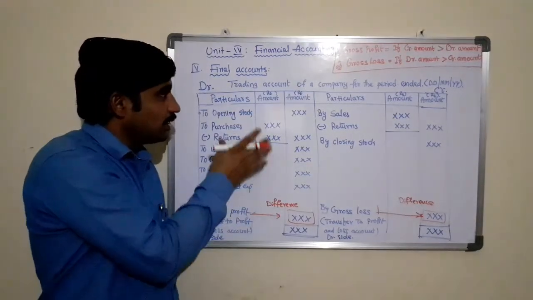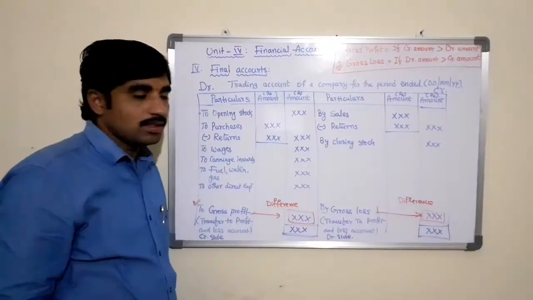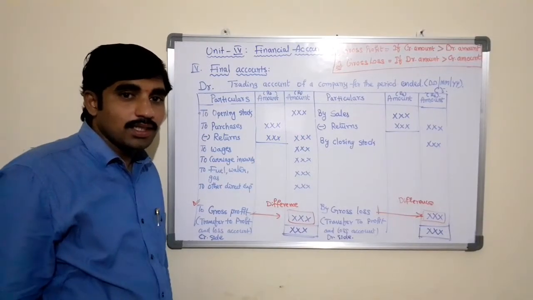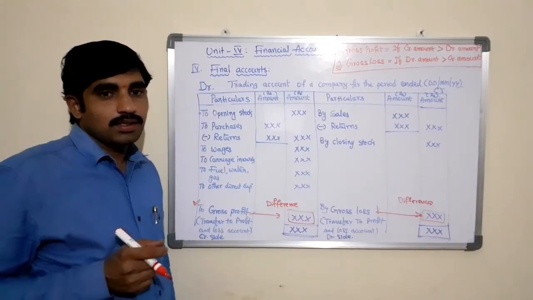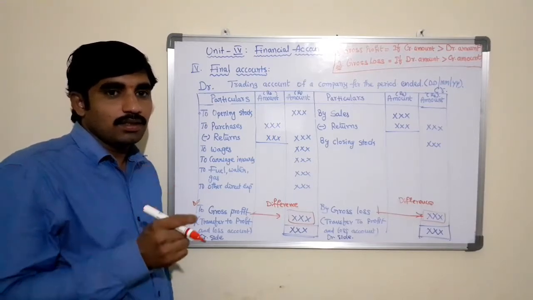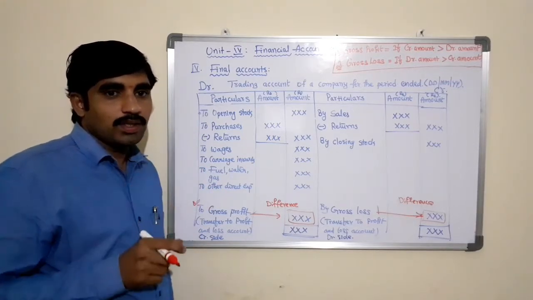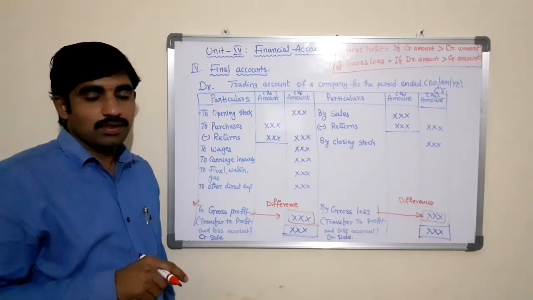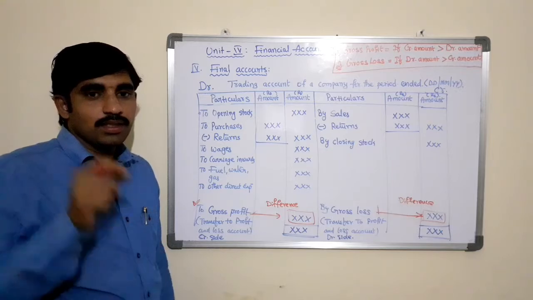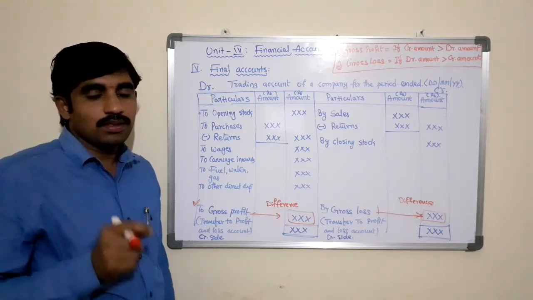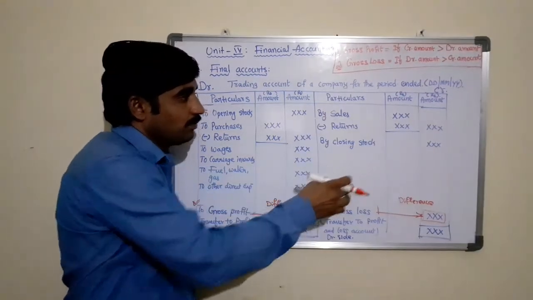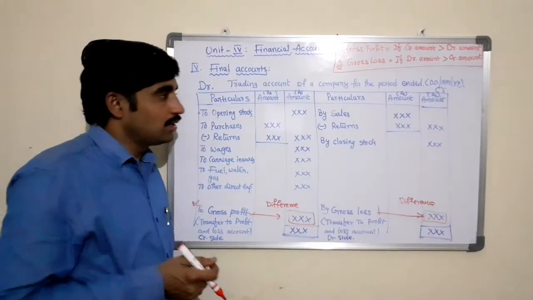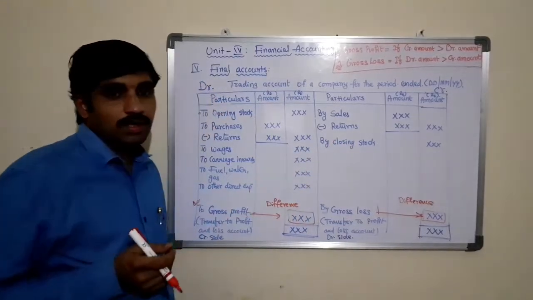The debit side of the trading account shows all the direct expenses. The credit side of the trading account shows all the direct incomes. Direct expenses means the expenses that the business incurs during the particular period directly to produce the product or the services. Direct incomes means the receipts of the business directly by selling the goods or the services or the products. That amount or the income is called direct income.